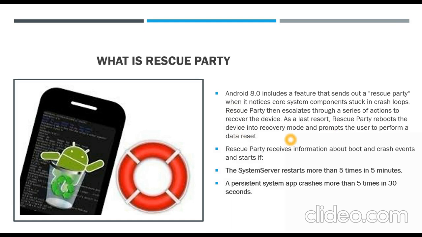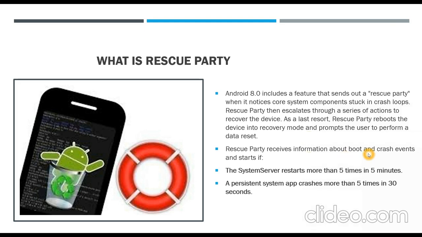When that is done, all the problems will be solved and your device will be restarted. So that is the main intention of Rescue Party. Whenever our device is stuck in crash loops, it will perform a certain series of steps and finally recover the device by doing a factory reset.